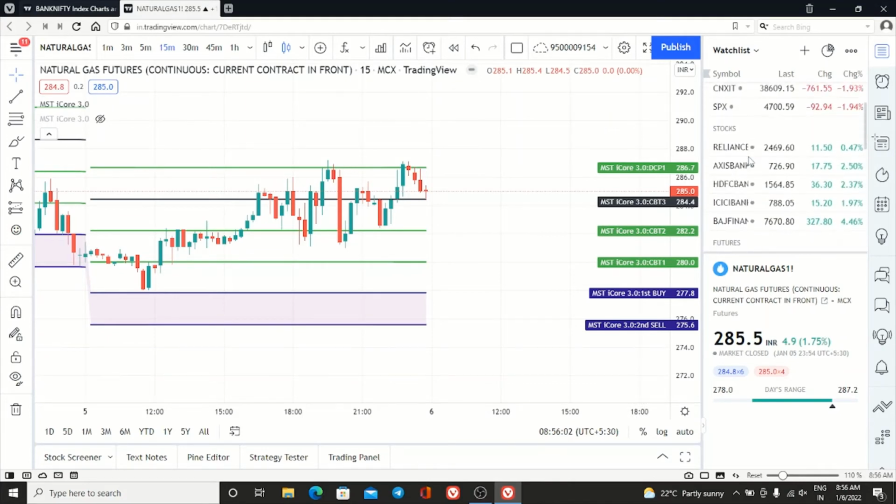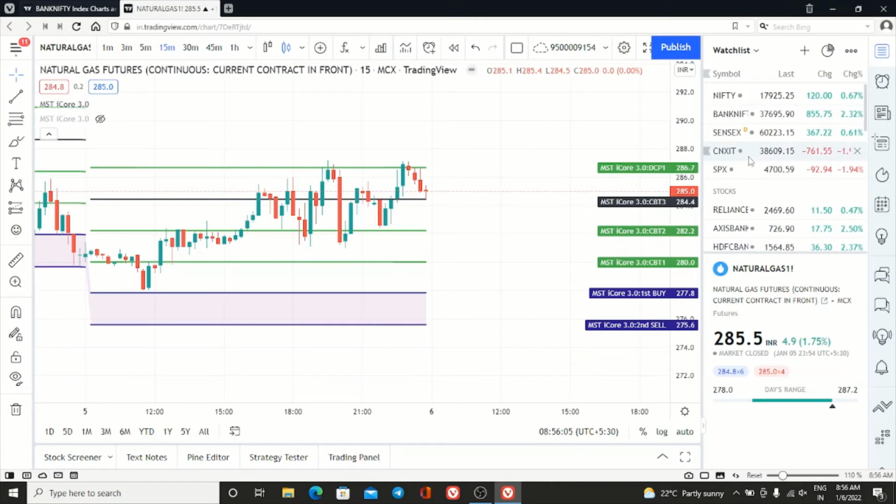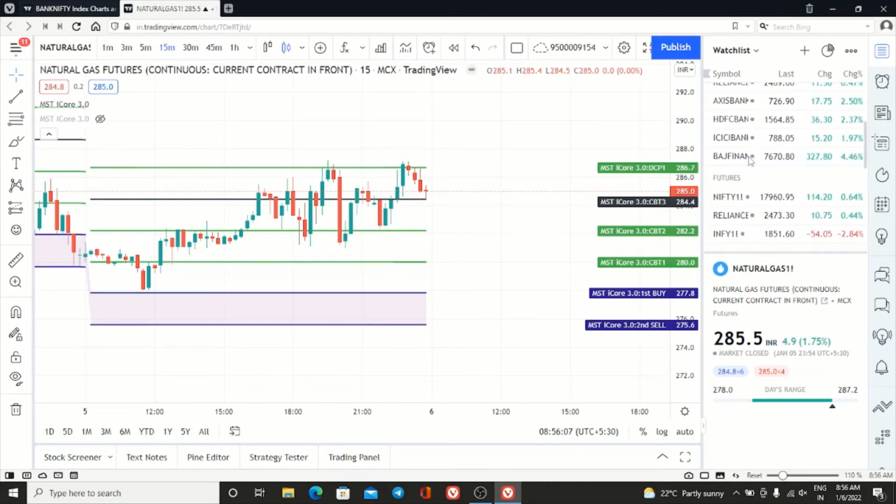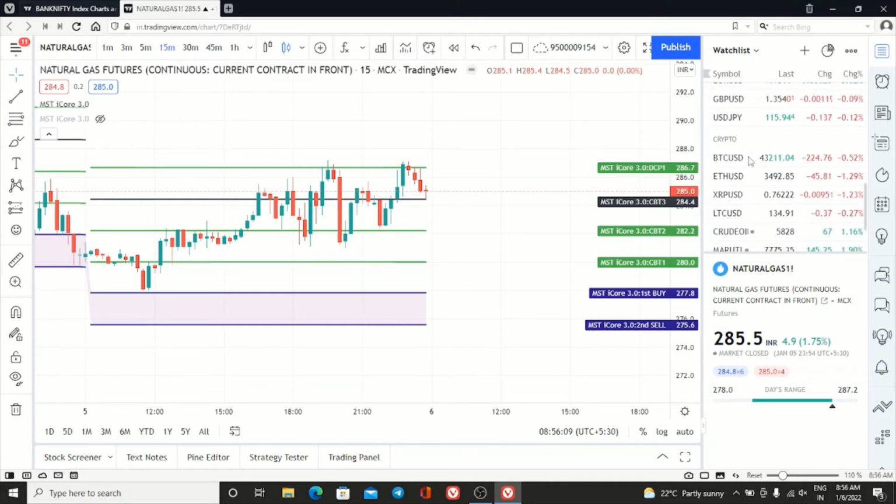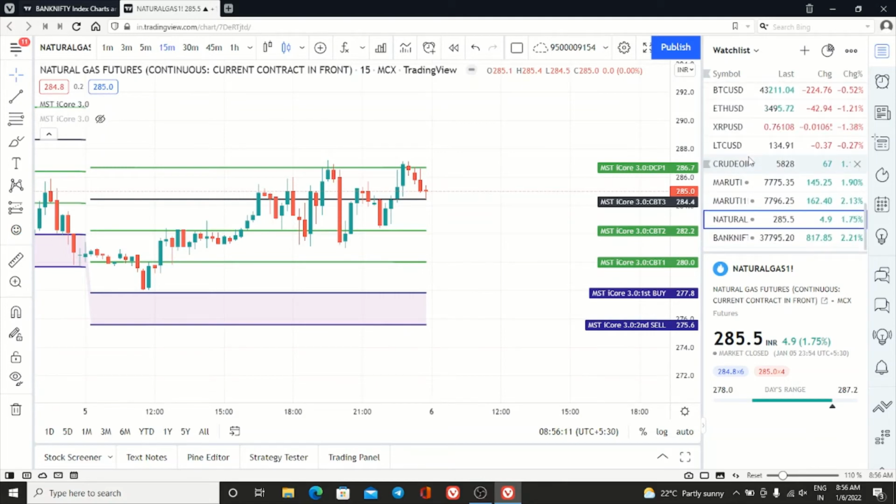Where is nickel, copper? Nickel not here. Okay, no issue. So the same thing has happened in everything. Okay, so this is how our indicator works. It is very simple to understand.